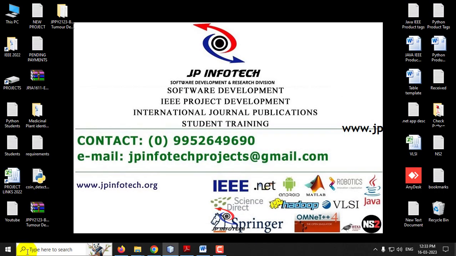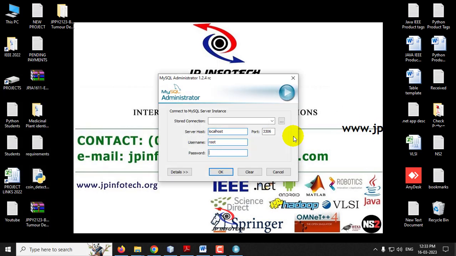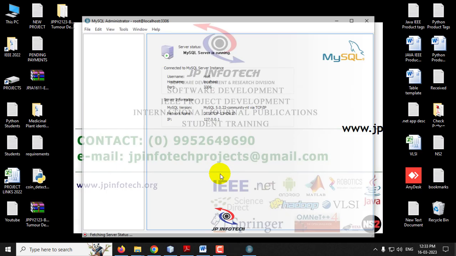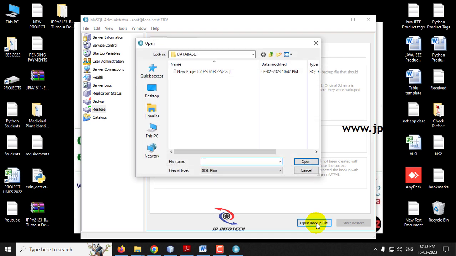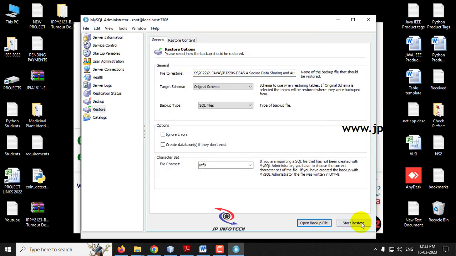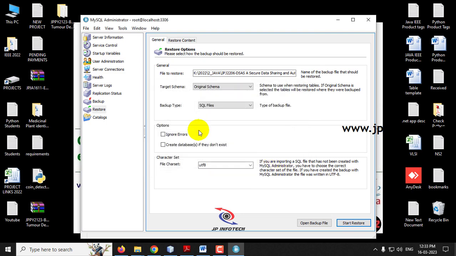Meanwhile, let us attach the database in MySQL. Go to the MySQL administrator. Log in with the credentials, username and password as root, and click OK. Now go to the restore option and select open backup file. Now go to the source code location where you can find the database folder, select the database and then click start restore. Now you can see the message, the restore operation was finished successfully, and click close. Now you can close this MySQL administrator because we have attached the database.